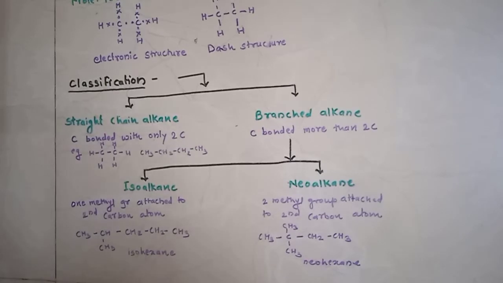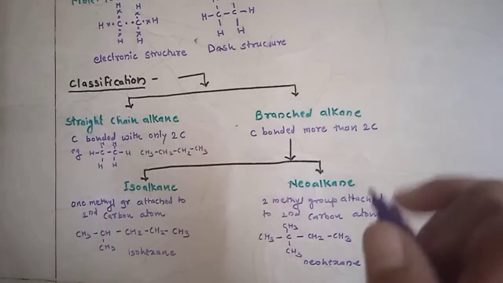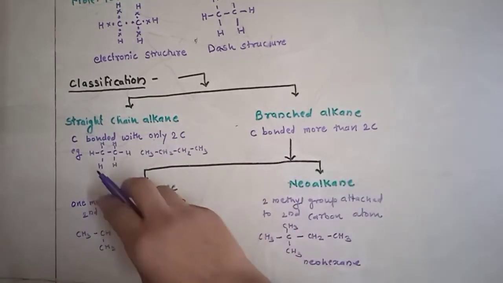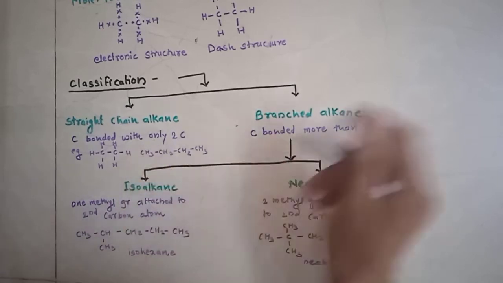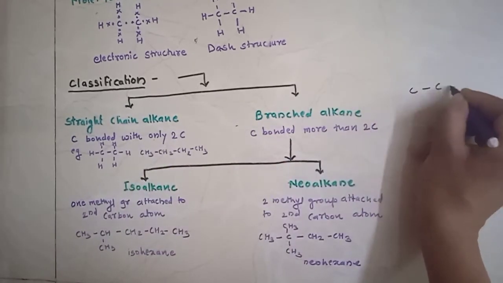The next point is classification. The alkanes are classified into two types: one is the straight chain alkane and the second is the branched alkane. In a straight chain alkane, a carbon is bonded with only two carbons, carbon to carbon bonding.